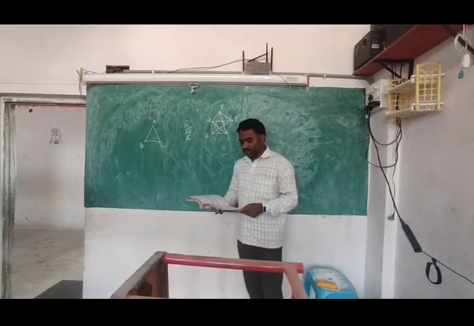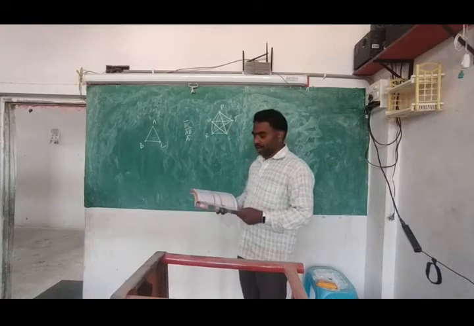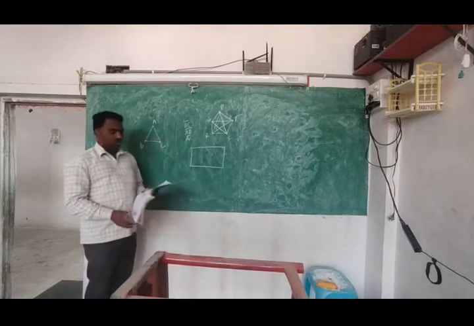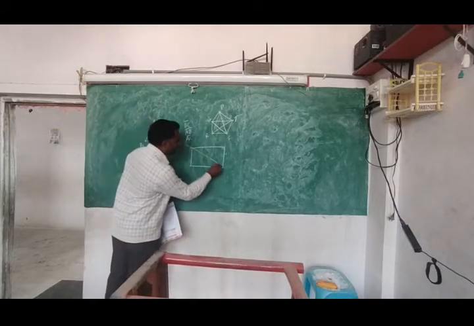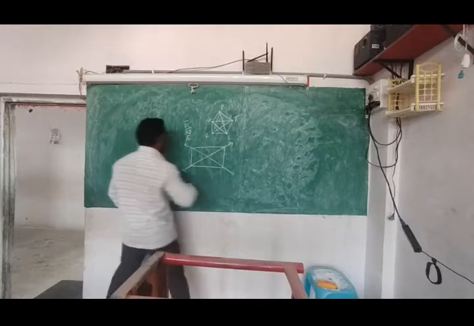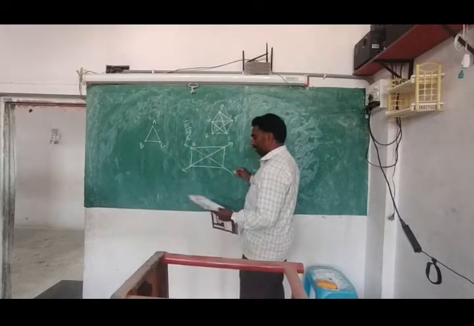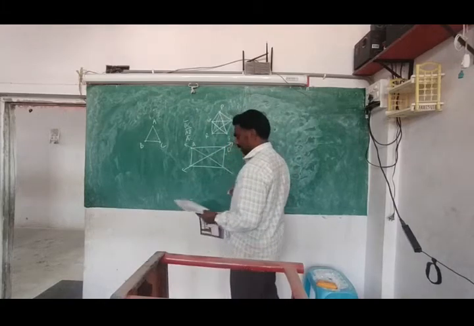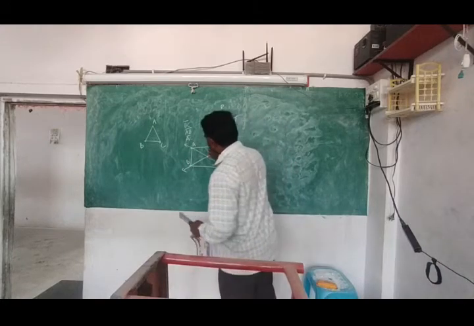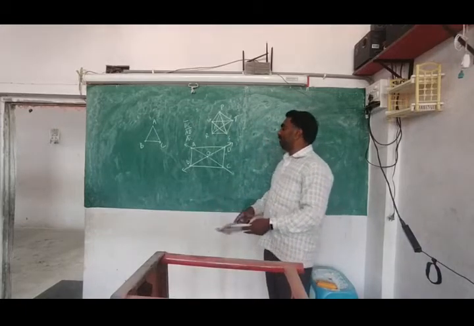Okay. Next one. What is the next question here? Second question. Name the following from the figure. So what is the figure here? There is one rectangular box and arrow marks are given like this. And they have marked the points here. This point is A, this point is B, this point is C. This is O.